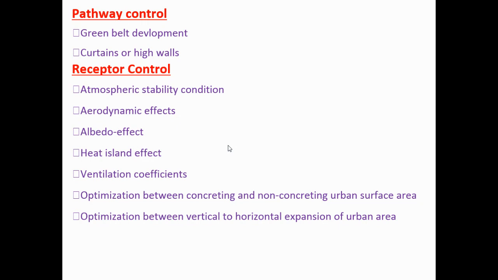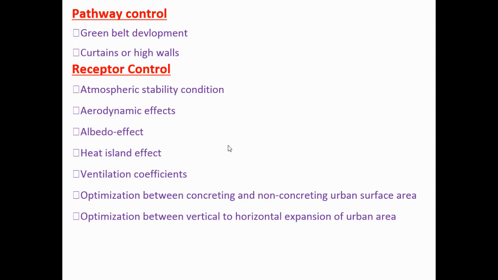Next is called aerodynamic effect. The aerodynamic effect is also movement of air from one place to another, and it depends on temperature difference. Atmospheric stability mainly depends on the vertical profile, from lower to higher. The aerodynamic effect is the horizontal condition, for example from sea to land, that is, in the horizontal direction. If a pressure difference or temperature difference takes place, then air movement takes place. This is called aerodynamic effect.